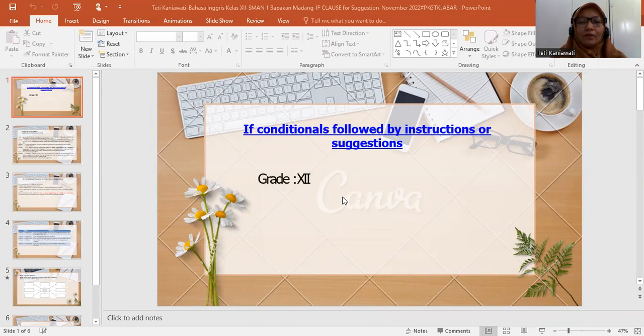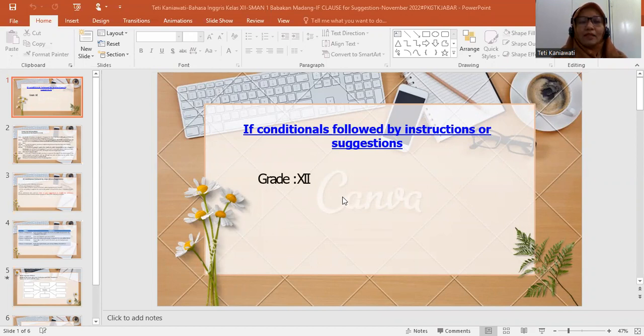Good morning, everyone. Okay, welcome back with me to study English with me, Teti Kaniawati from XII-SMAN Babakan. We are going to talk about if conditionals followed by instruction or suggestion. So we can see here, this is for grade 12.